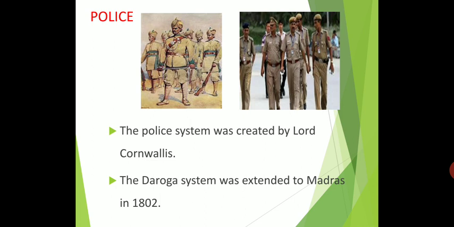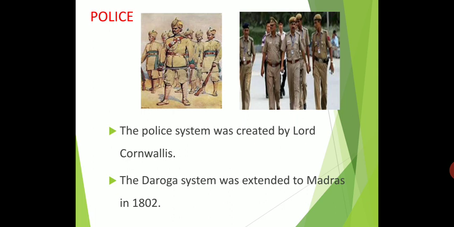Cornwallis established the system of circle or Thana. Thana means police station. Cornwallis established the system of Thana headed by the Daroga. Daroga means, at present, the inspector heading the police station. Okay children, I hope you understood. If you have any doubt, kindly contact my number.